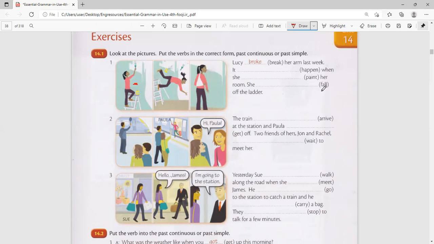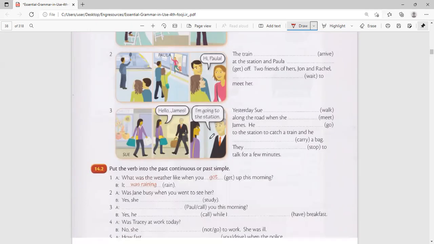She fell off the ladder. Past tense of fall is fell. She fell. One action only, fell. But painting was a continuous action. So we want to know the difference. Past continuous, was doing or were doing, is something that had begun, but it was in the middle. It was going on. Long action. Short actions are simple past.